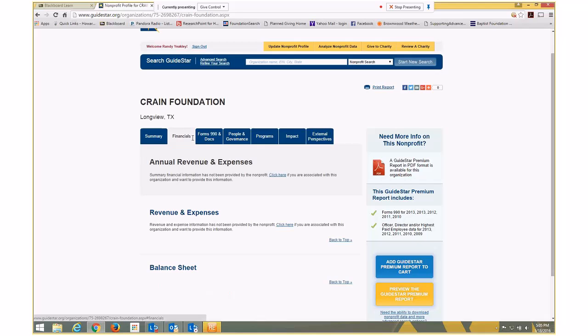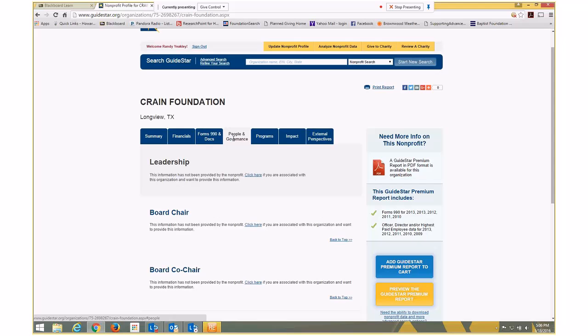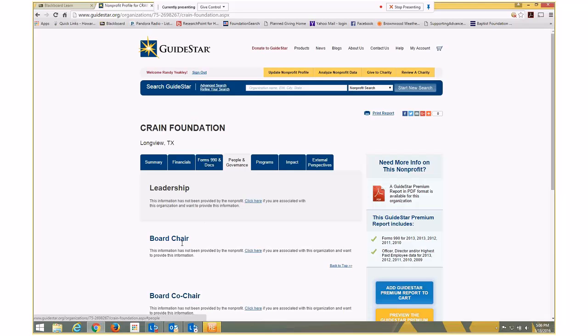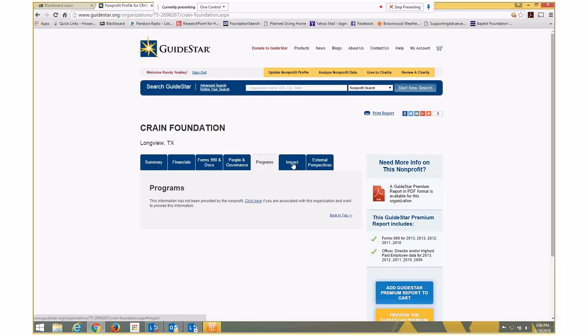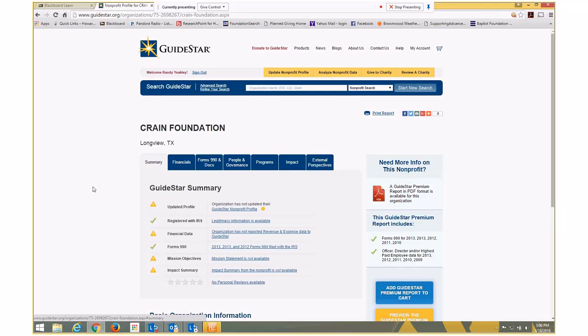You're probably going to have to upgrade to get some of this information, but it does have the 990s for 2013 and 2012. I'm guessing you have to upgrade to get this information here. Yeah, there's minimal information it'll give you for free, but the fact that it can give you 990s and the fact that you can search an area is useful.